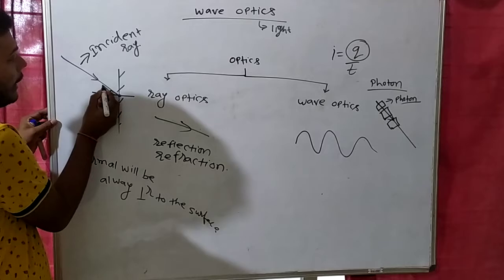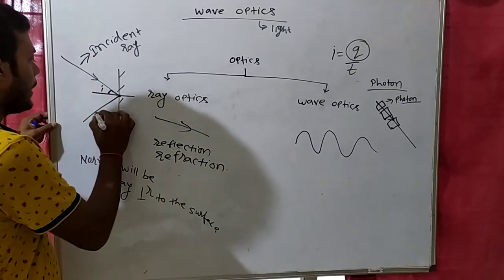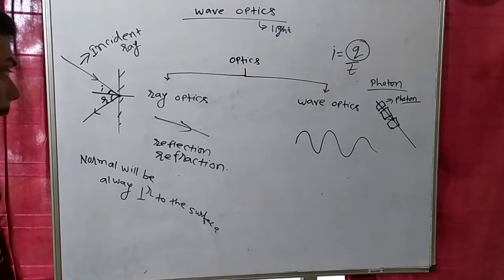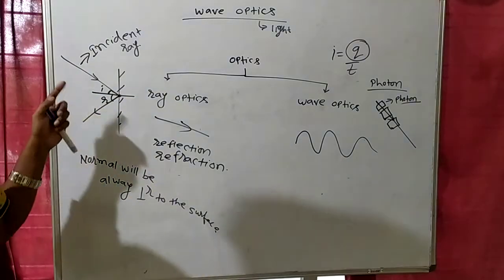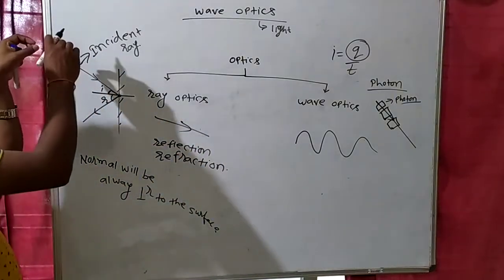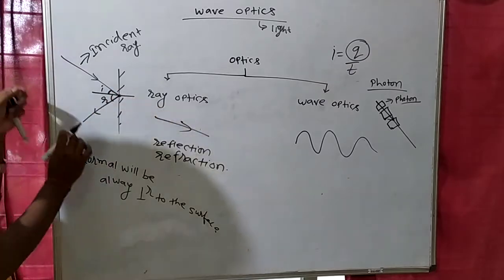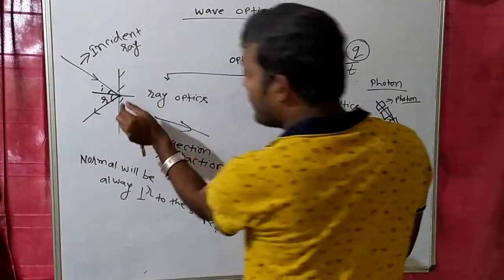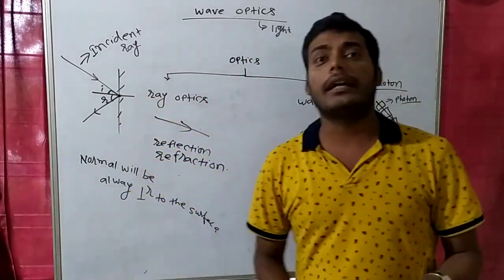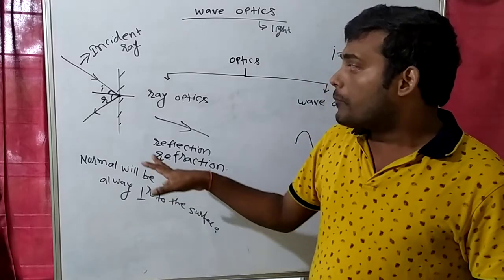The angle between the incident ray and the normal is known as the angle of incidence. First law of reflection, you all know: the angle of incidence will be equal to the angle of reflection. So how will we define reflection of light? That bouncing back of light. When the light goes like this, it will hit the surface and bounce back like this. So bouncing back of light in the same medium is known as reflection of light.